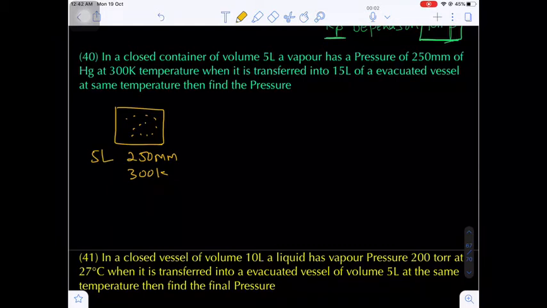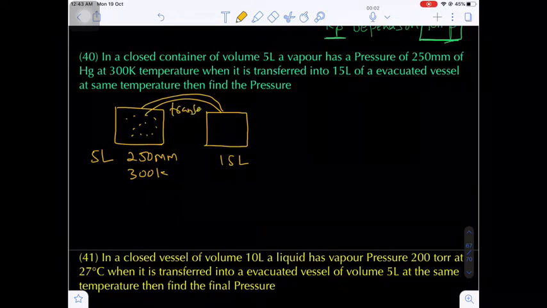When it is transferred into a 15 liter evacuated vessel, so there is an empty closed vessel of 15 liters, completely transferred. So we are transferring the vapor into a 15 liter evacuated vessel at the same temperature. Then find the pressure.